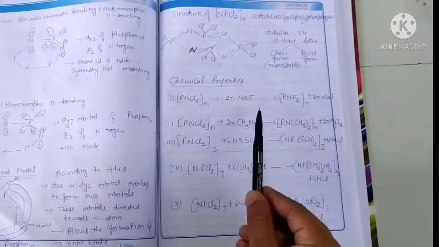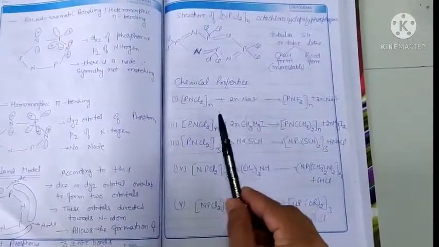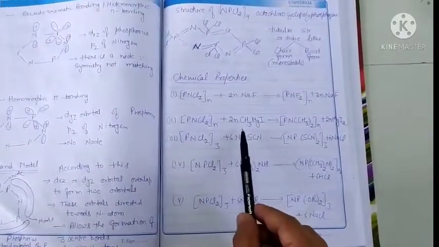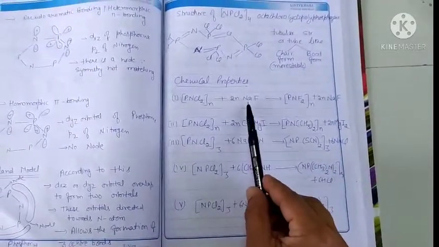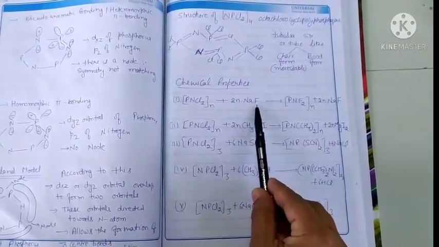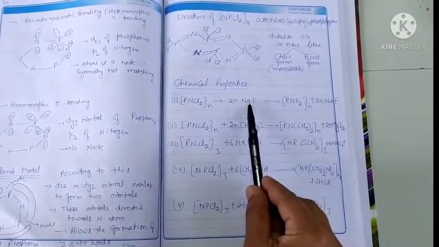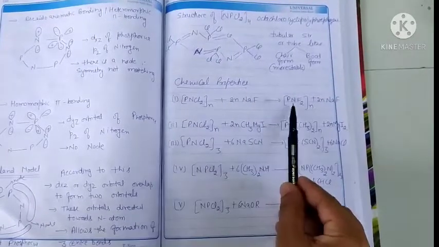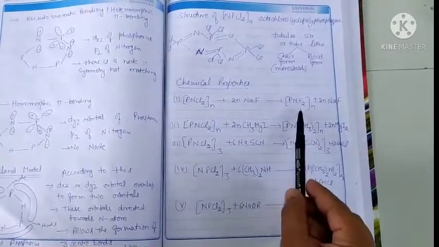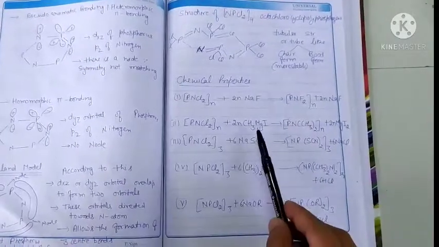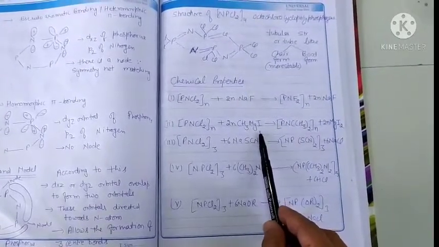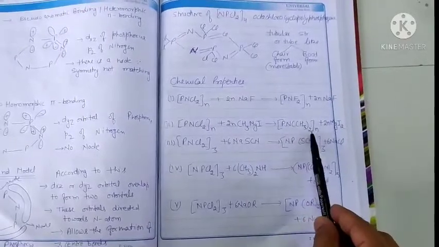It gives displacement reactions. Here we see some displacement reactions of chlorophosphazine. When it reacts with sodium fluoride, the fluorine of sodium fluoride displaces the chlorine and forms PNF2, fluorophosphazines. When it reacts with Grignard reagent, it forms PN(CH3)2.